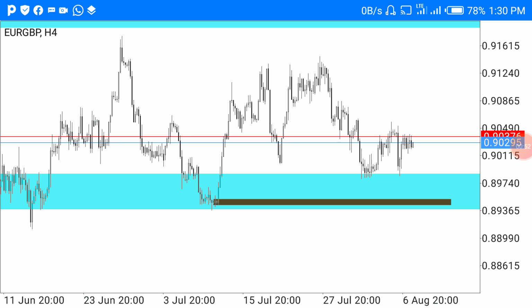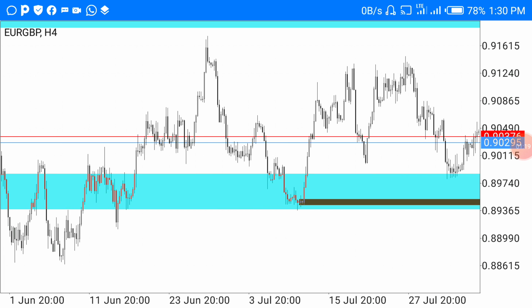Continuation patterns of supply and demand are rally base rally for the uptrend, and drop base drop for the downtrend. The reversal patterns are drop base rally, from down to up, and rally base drop, from up to down.